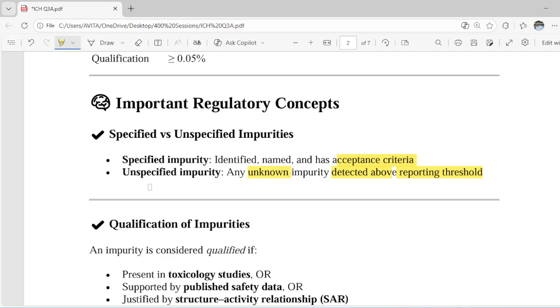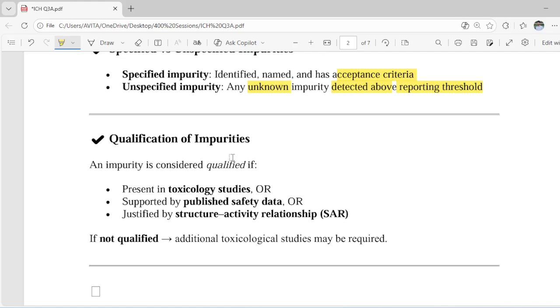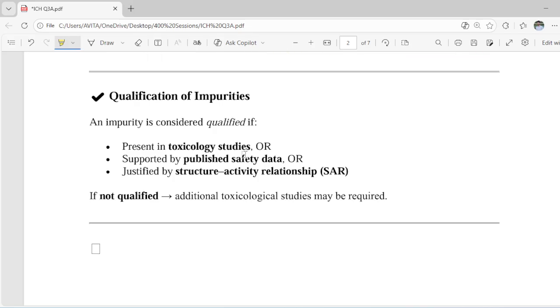That's why they are called unspecified impurities, because they are not identified by name or they do not have any acceptance criteria, or they are detected above the reporting threshold.